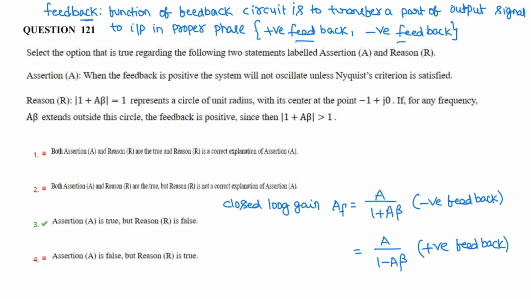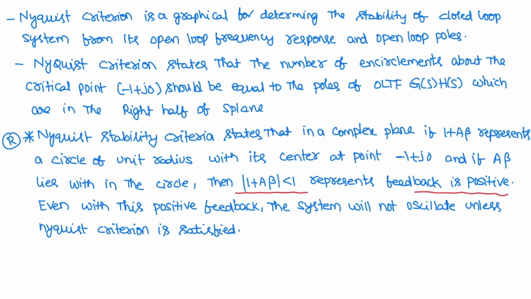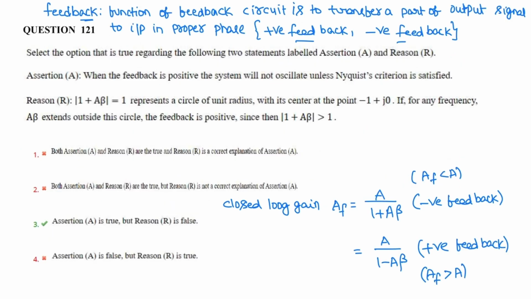Then it is called negative feedback. For a positive feedback system, closed loop gain is given as A by 1 minus A beta. For a negative feedback system, closed loop gain is given as A by 1 plus A beta. For a negative feedback system, closed loop gain is less than open loop gain. In a positive feedback system, closed loop gain AF is greater than A. Closed loop gain is greater than open loop gain. Let us see Nyquist criteria. So feedback is mentioned. Next is Nyquist criteria.